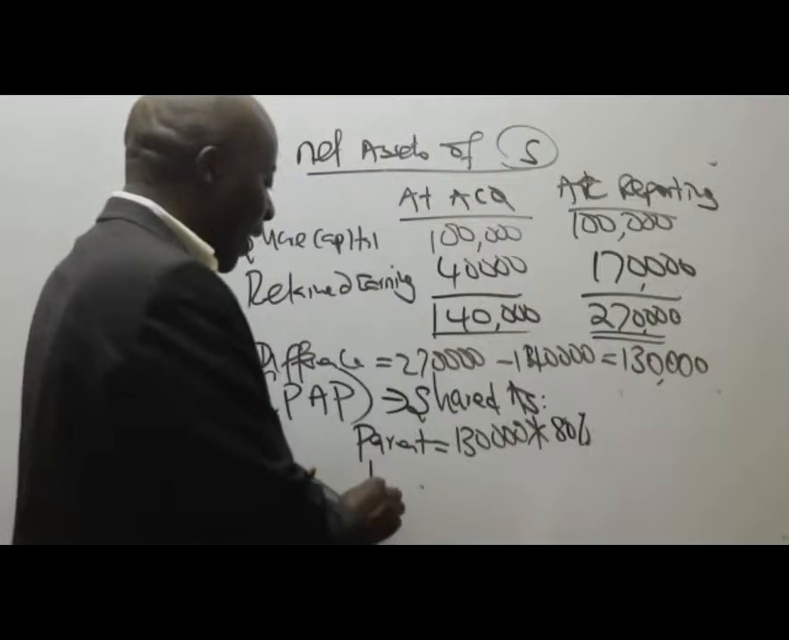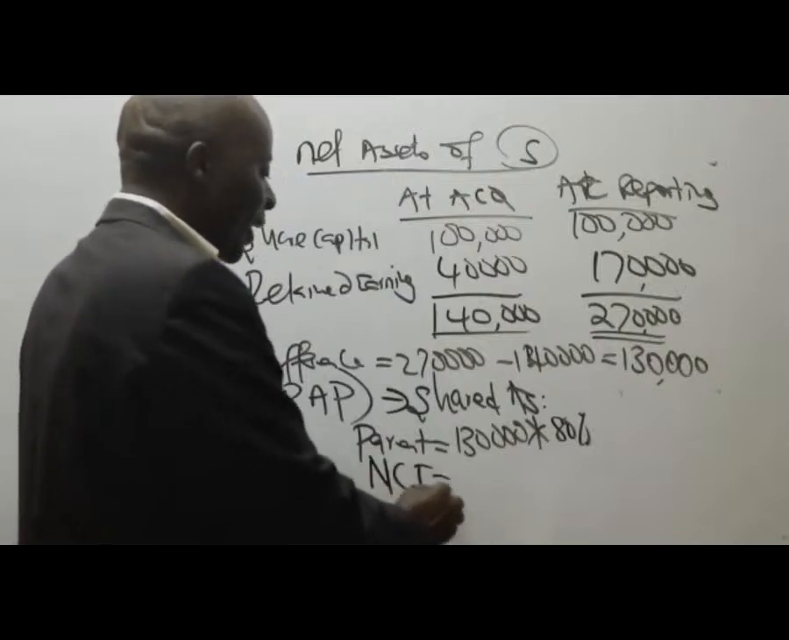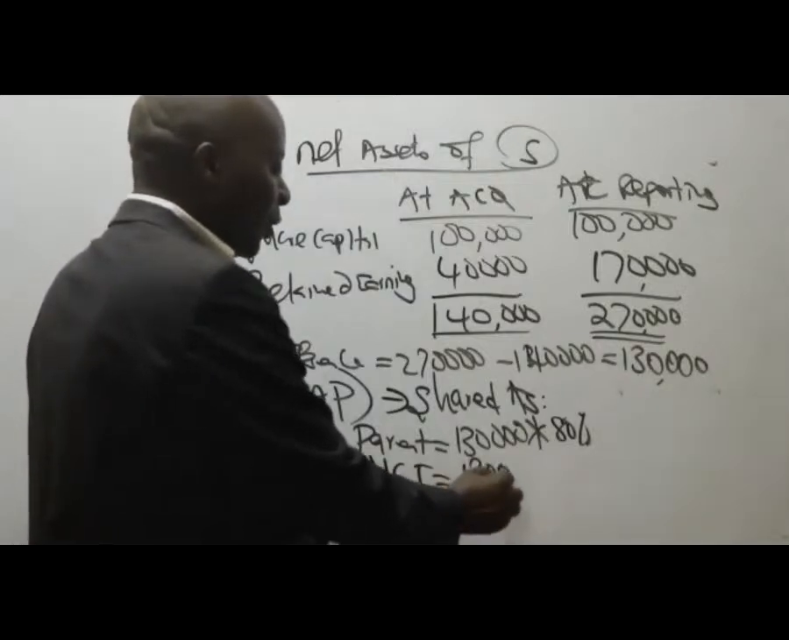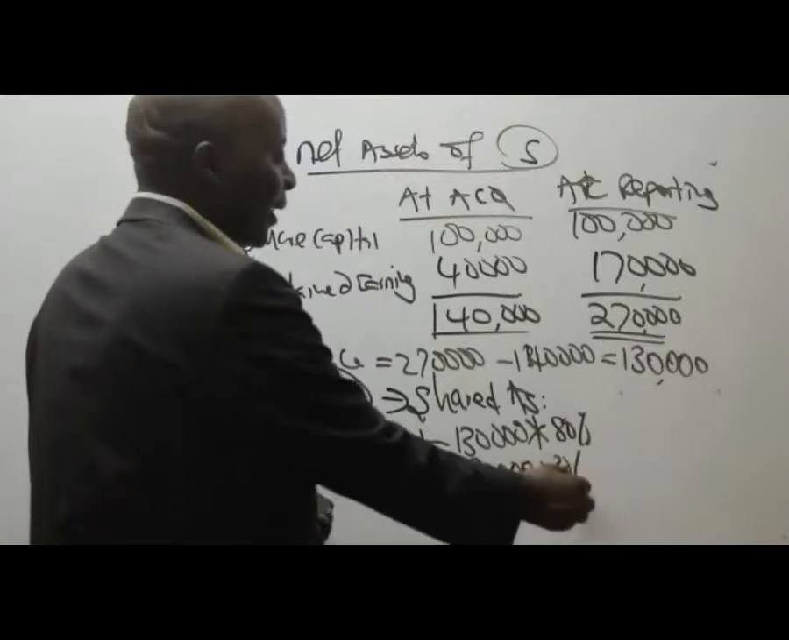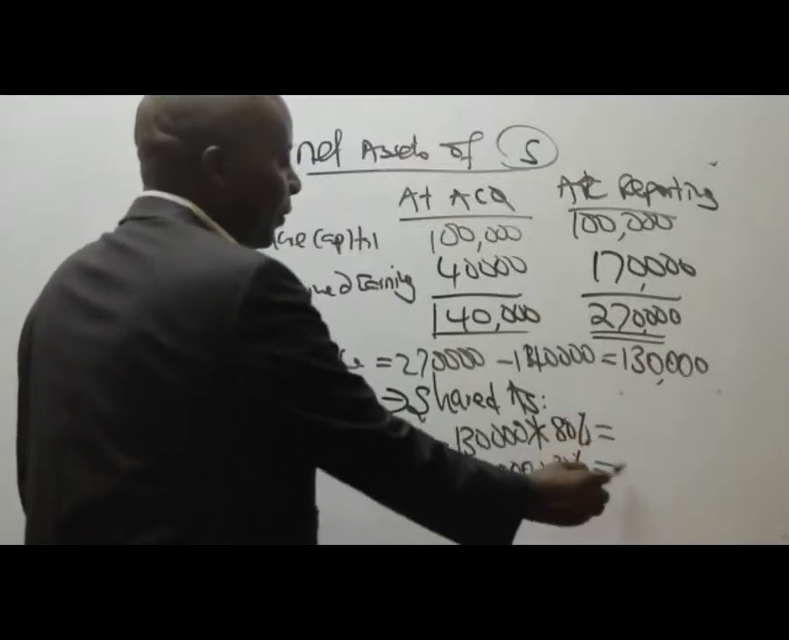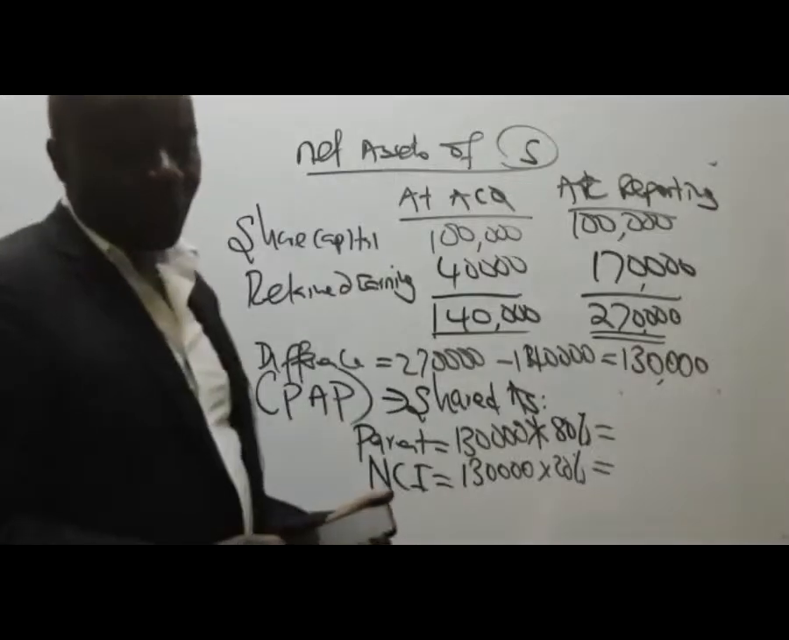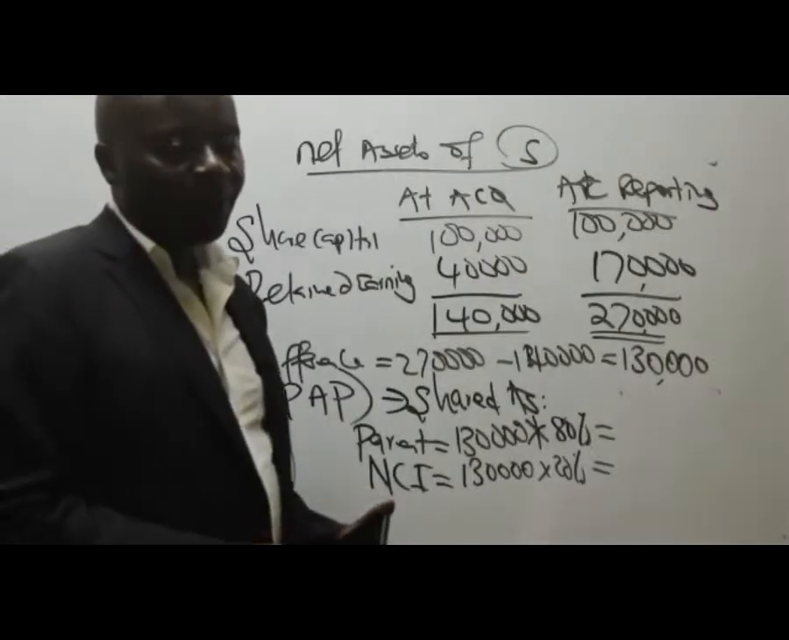And then the other guy gets what percentage here? NCI will be 130,000 times 20%. Please give me these figures.